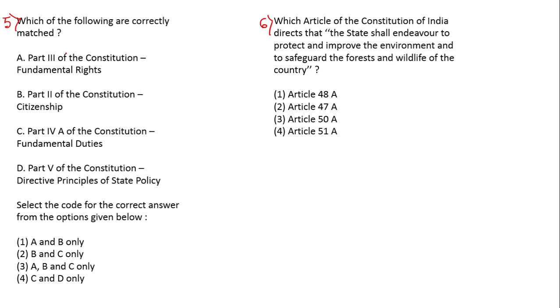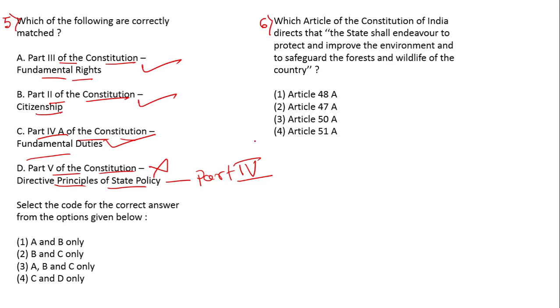Which of the following are correctly matched? Part 3 of the Indian Constitution, fundamental rights, this is correct. Part 2 of the Constitution, citizenship, this is also correct. Part 4A of the Constitution, fundamental duties, this is also correct. Part 5 of the Constitution, so this is wrong. Directive principles of state policy come under Part 4 of the Constitution. And Part 1 is the Union and its territories. So you should know these 5 parts, these are very important.